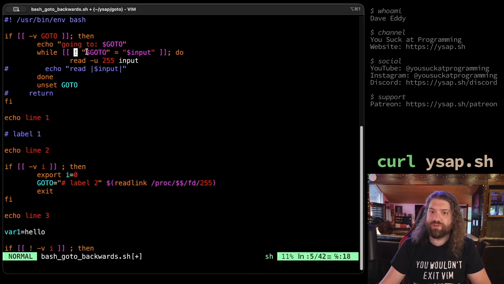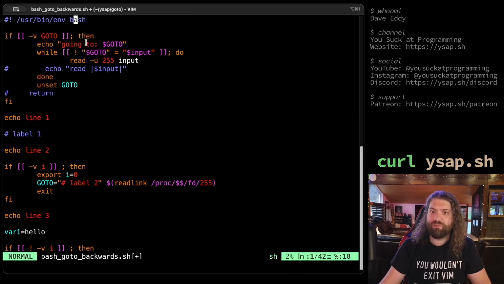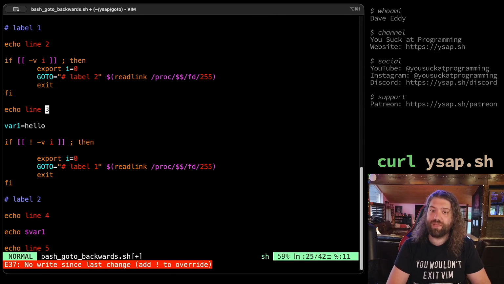We go down to the label. So in our example, we're going to go to label 1. So we print 1, 2, 3. Then we go back up. We print going to label 1. Then we're going to print line 2. This will be set. So then we will go to label 2. And then we'll go here. It'll say going to label 2. And then we'll jump down to label 2. We'll print line 4. We'll print this var. And then we'll print line 5. I don't know if the var will be set, because I remember that being one of the issues.